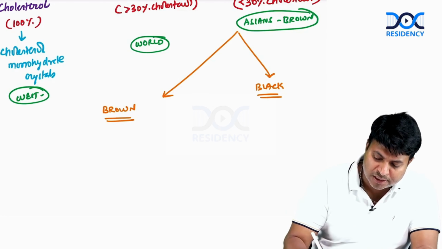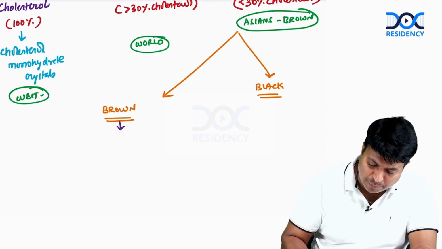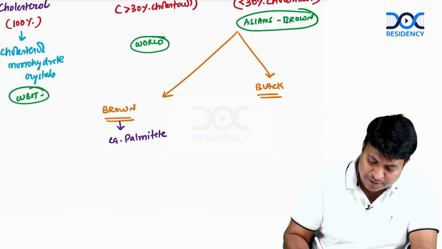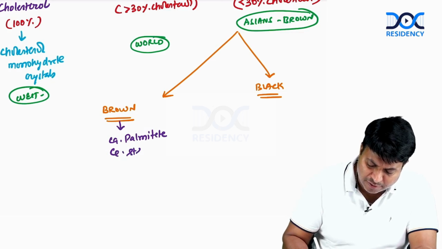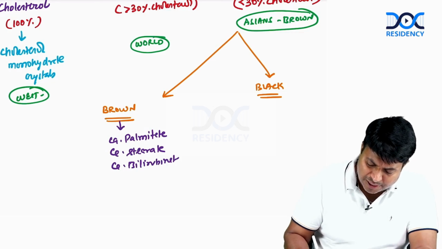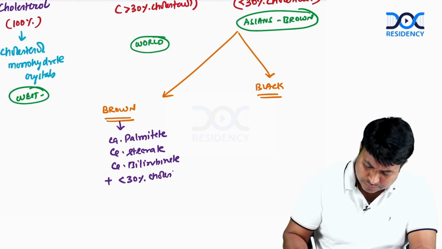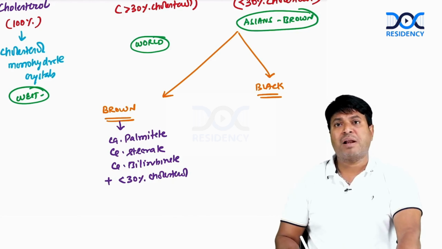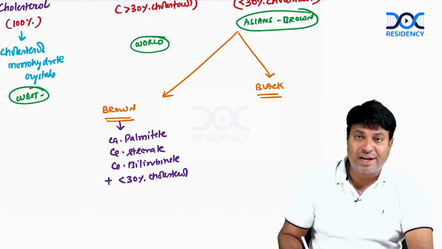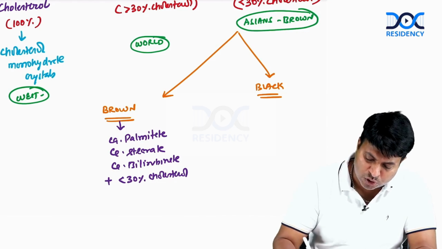So what are the components of brown pigment stone? It is made up of calcium palmitate, calcium stearate, and calcium bilirubinate, plus less than 30% cholesterol. So calcium palmitate, stearate and bilirubinate with less than 30% cholesterol is brown stone.